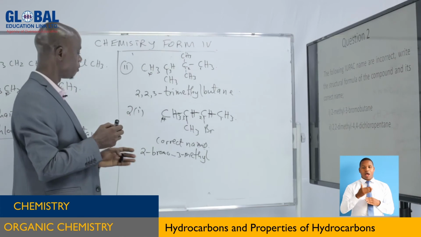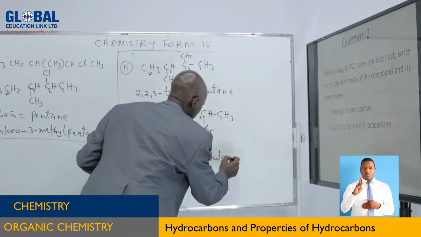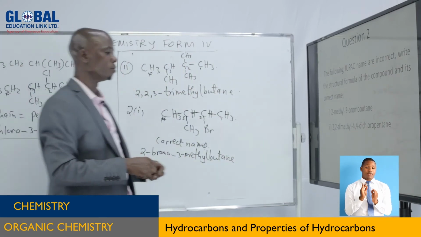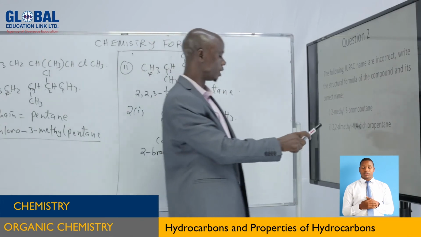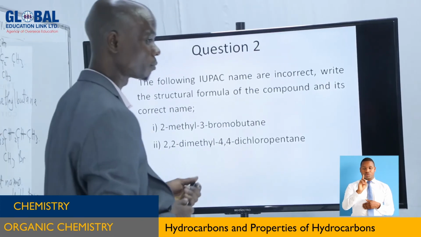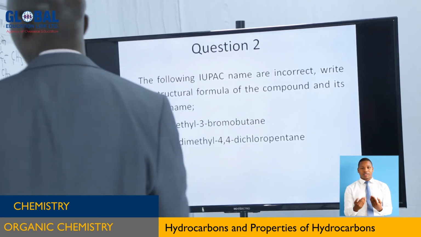Then all substituents are over. You give the name of the parent chain. That is butane. This is the correct name. So you can see. So you're going to do the rest of this particular part. It is very simple. Now, after we have seen that one, let us proceed to see the isomerism.